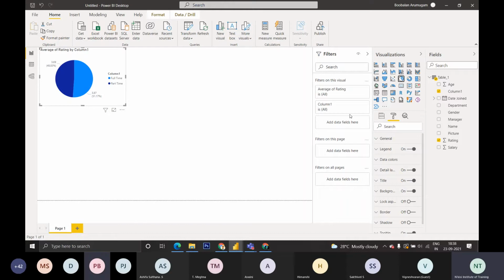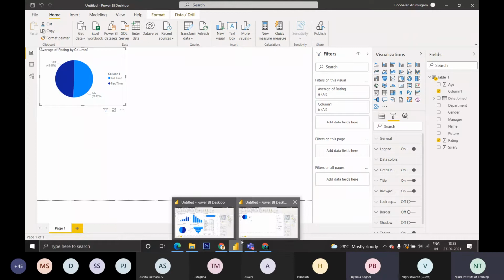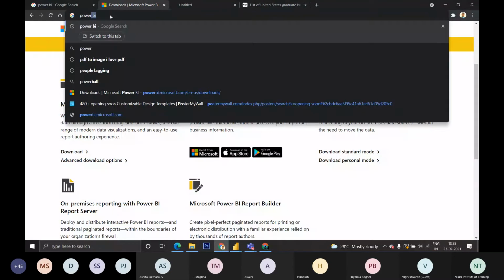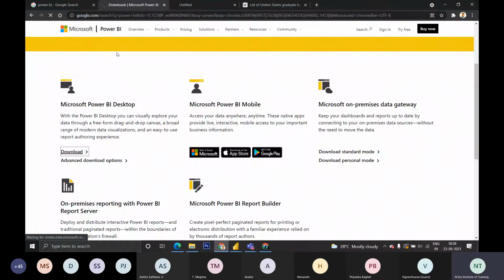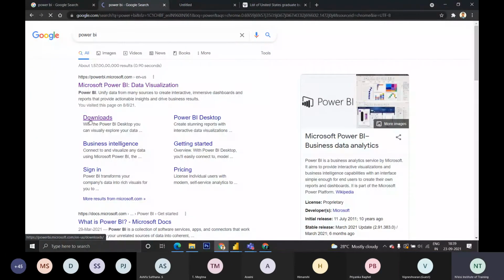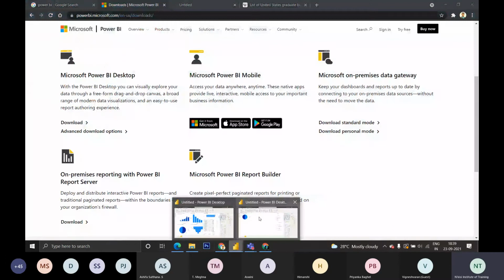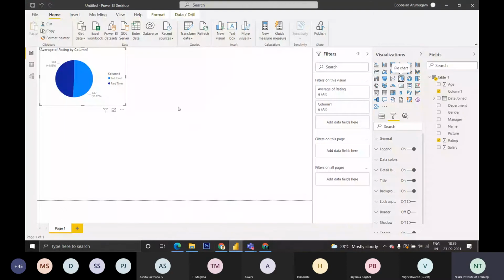Okay, clear, sir. How can we install it on our PC? You can go to Chrome and click Power BI. Once you click Power BI, downloads are available in Chrome. You could see the downloads here, right? You can find the download option here. Once you click this, it will be downloaded. It is a 700 MB file. You can download later; now you couldn't download. You can watch and do it later.